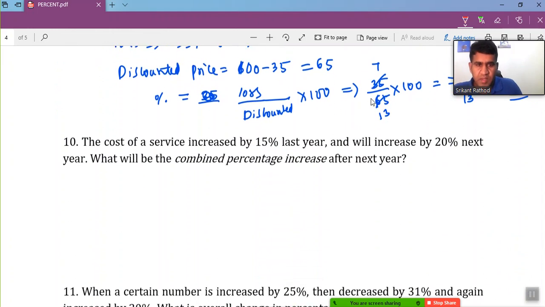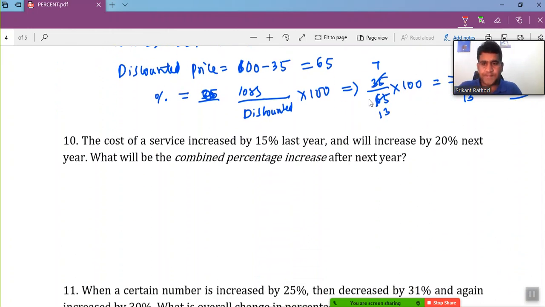All right. Okay, let's consider another example.